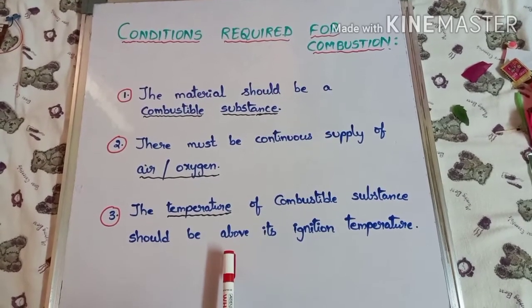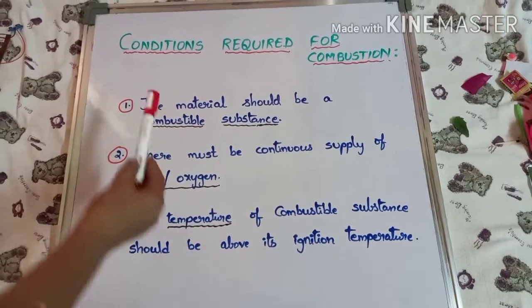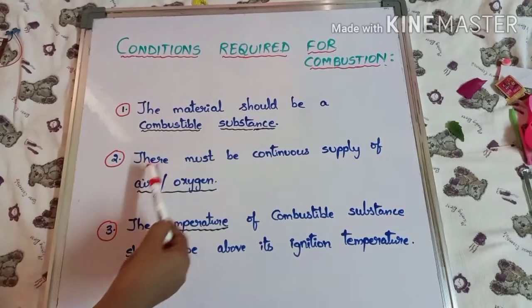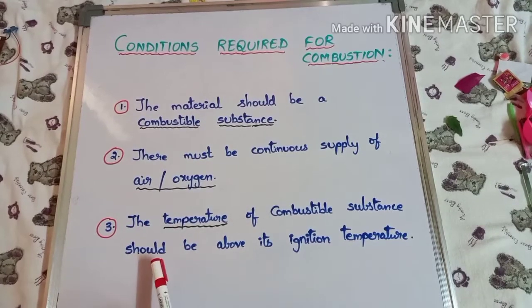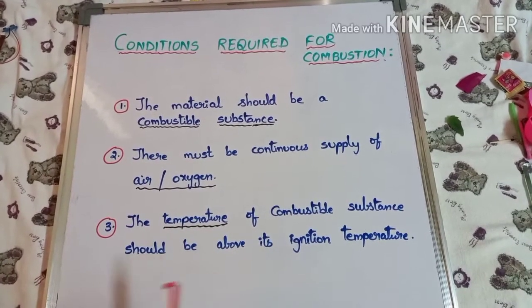So once again, let us see the conditions required for combustion. The material should be a combustible material. There should be a continuous supply of oxygen, and the temperature of the combustible material should be above its ignition temperature.